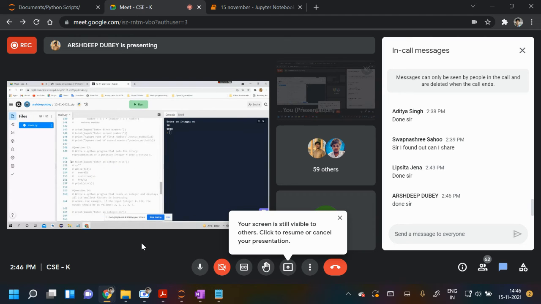So this is question number 13. If I run it, it shows the output. Like if I give 10, then 1010. Okay, so what have you done? Just explain it in the code. I have taken an integer input and then I have taken a string.